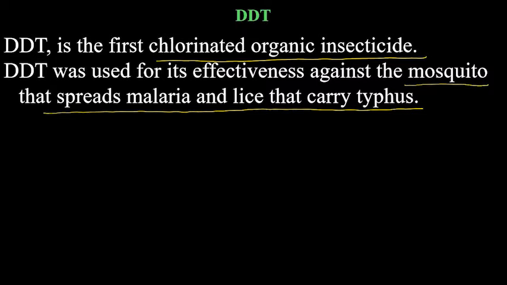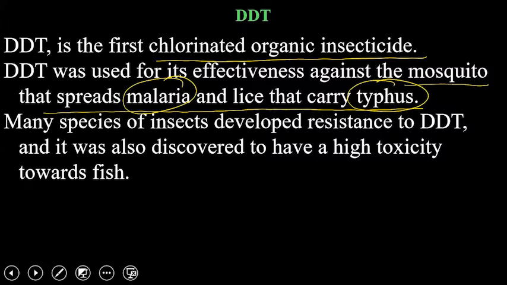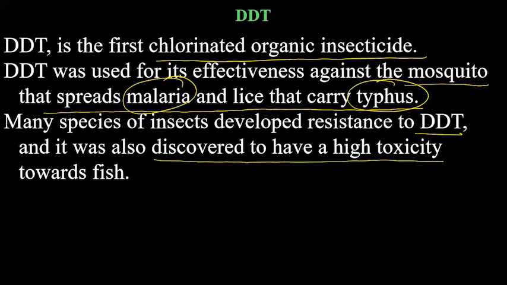So basically, malaria and typhus are diseases. In typhus, the symptoms are red skin and high fever. Many species of insects developed resistance to DDT, and it was also discovered to have a high toxicity towards fish.